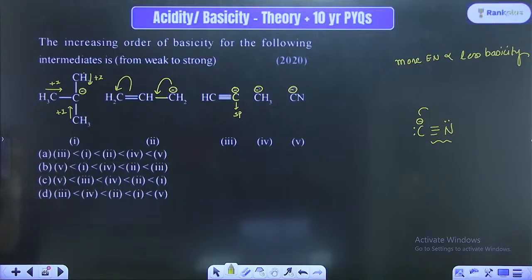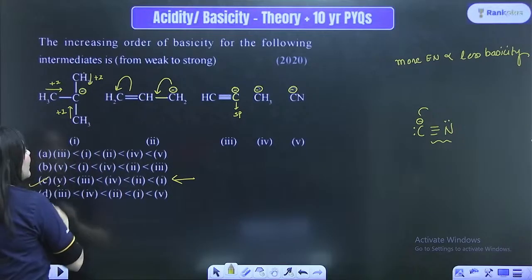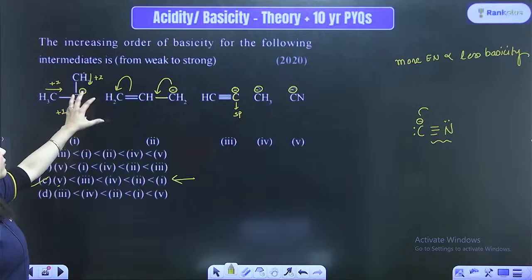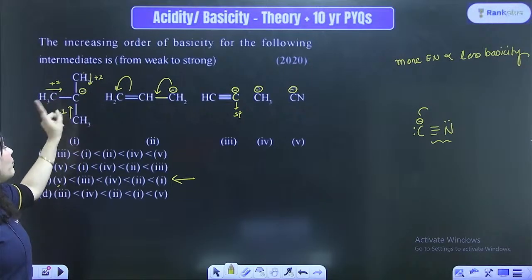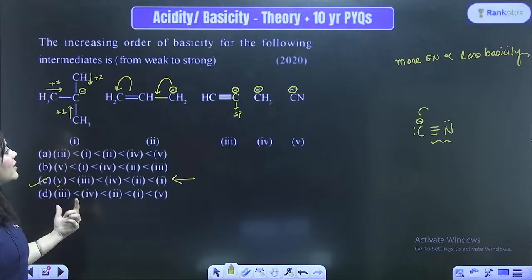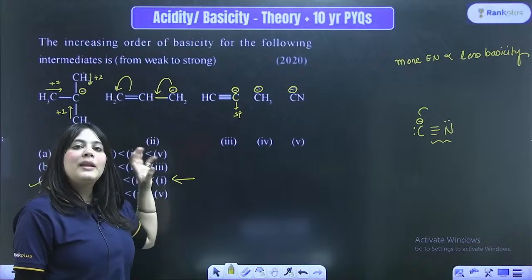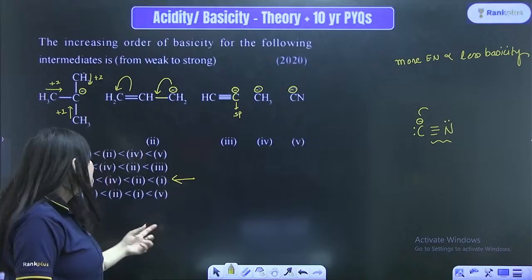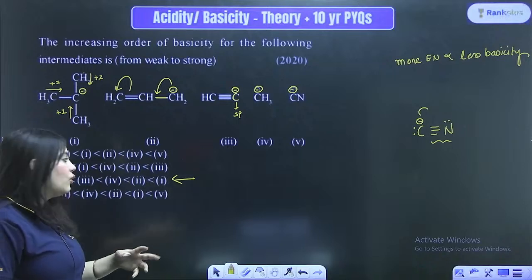The most basic is definitely the first group, right? So there is just one option related to that. The most basic group, because it is able to very easily donate the electrons, because it has so much plus I effect. So first is the most basic group, followed by your second. Why? Because in the second, resonance is happening, but still it can donate the electrons. Followed by the fourth option, which is CH3 minus. It is a good group.